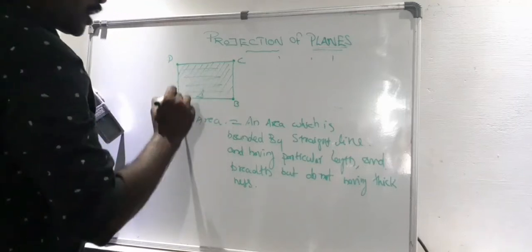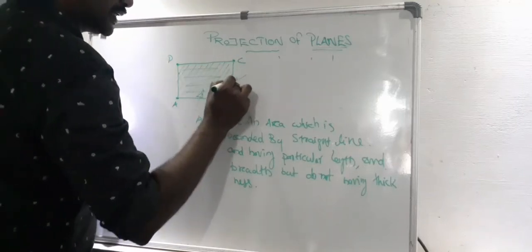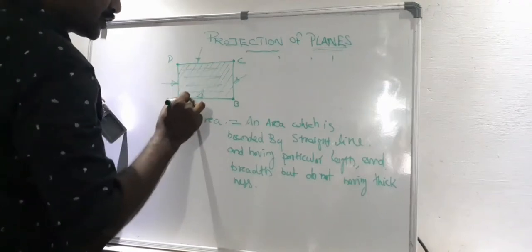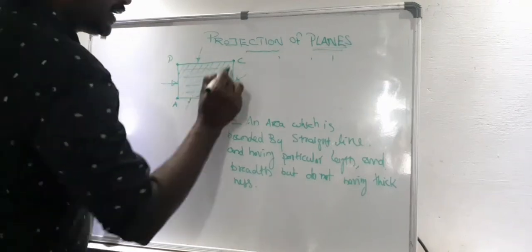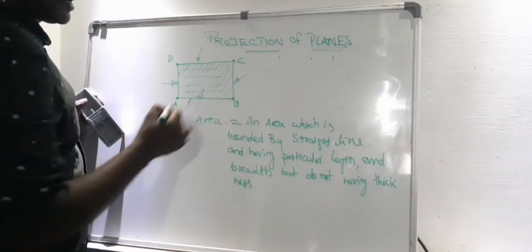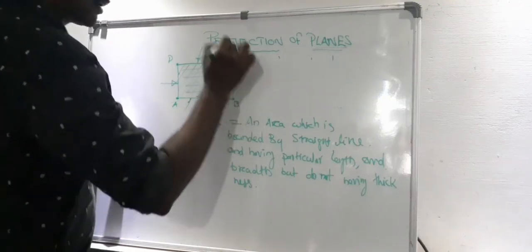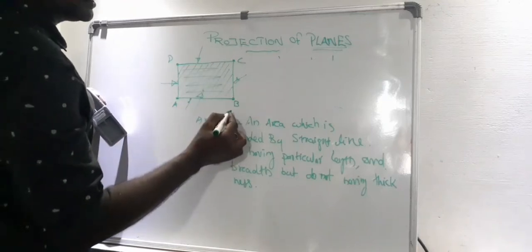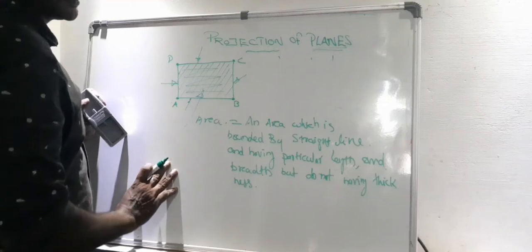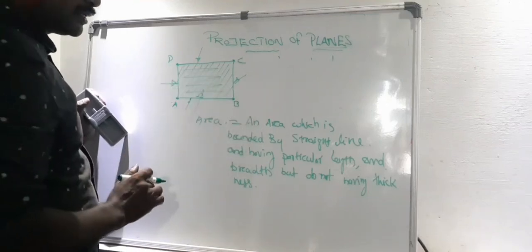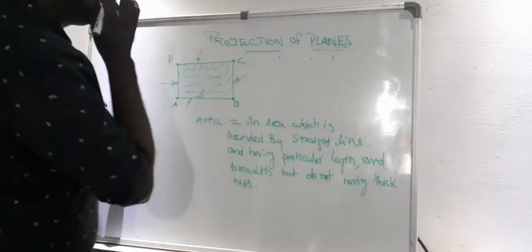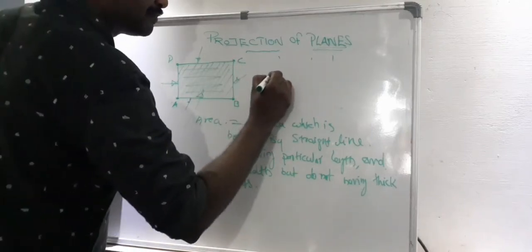See, this is an area bounded by this vertical line, this is also a vertical line, this is a horizontal line, this is also a horizontal line. An area which is bounded by straight lines having a particular length and a particular width is called a lamina. It does not have any particular thickness. Such a type of figure is called a plane, or another name for plane is lamina.